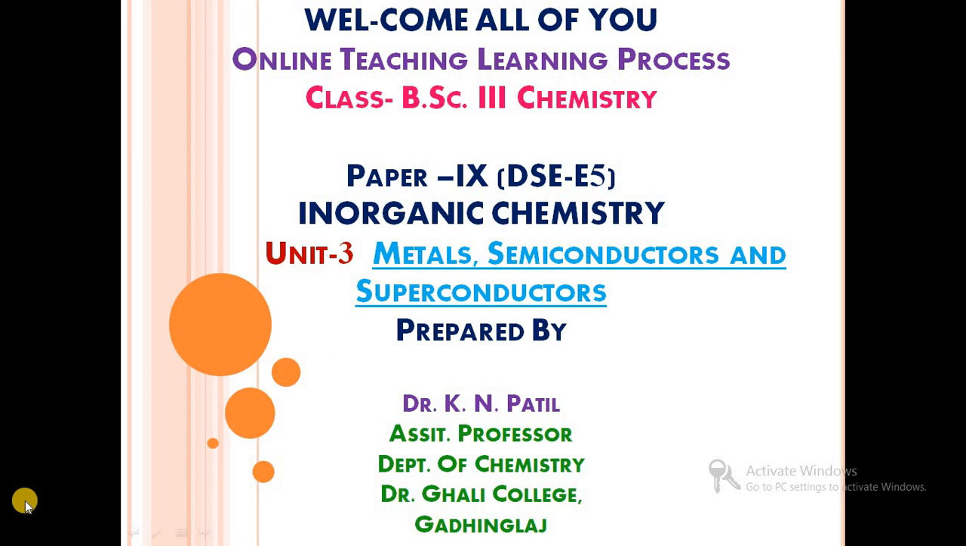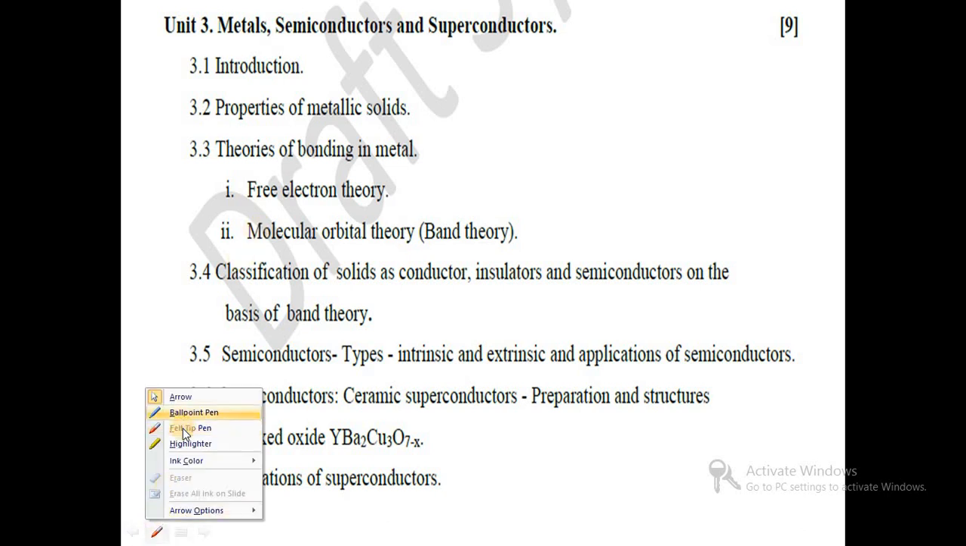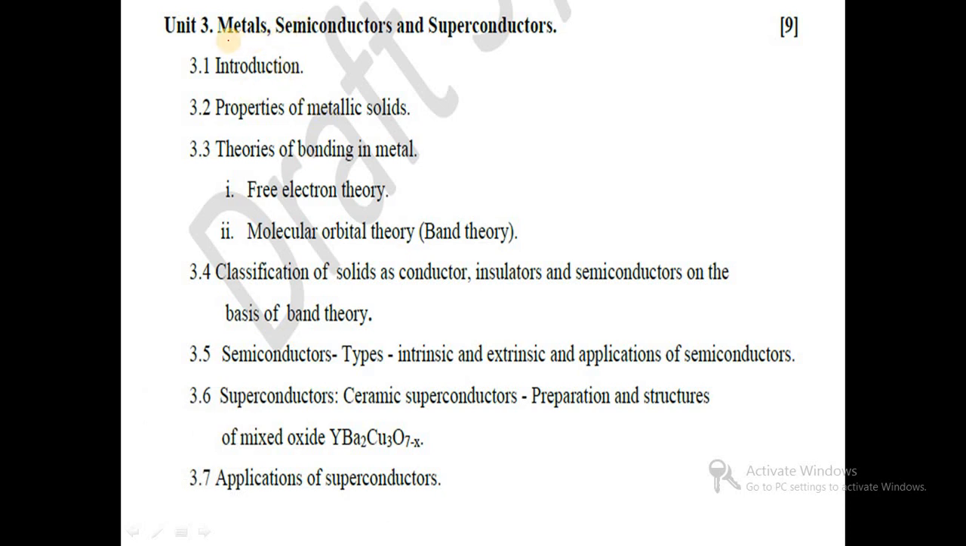We have completed unit number 2, metal-ligand bonding in transition metal complexes, and from today we will start unit number 3, metals, semiconductors and superconductors, which is from paper number 9, inorganic chemistry. Unit number 3, that is metals, semiconductors and superconductors, contains, first, the introductory part.